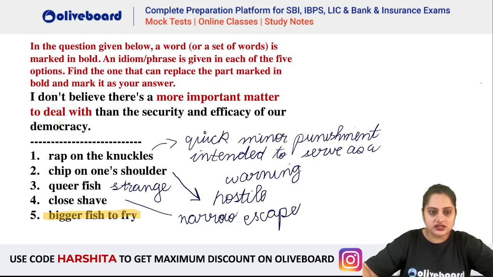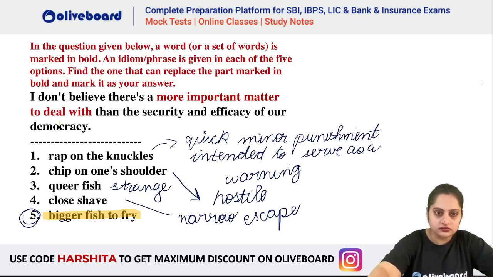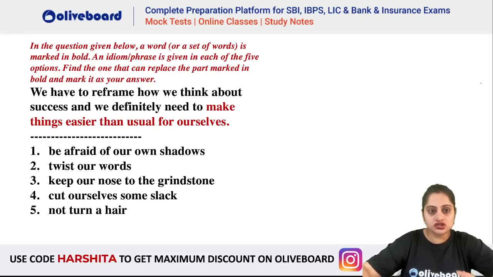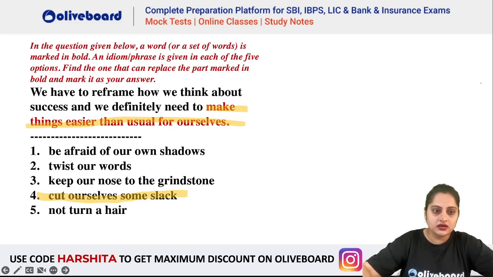So this is bigger fish to fry, which means you have better things to do, more important things to do. Now, another one, you understood, right? Meaning is given, idiom is given in the option. So it's just the opposite of the previous pattern. Make things easier than usual for ourselves means cut ourselves some slack. The meaning is make things easier. You can say this in a different way, cut ourselves some slack.